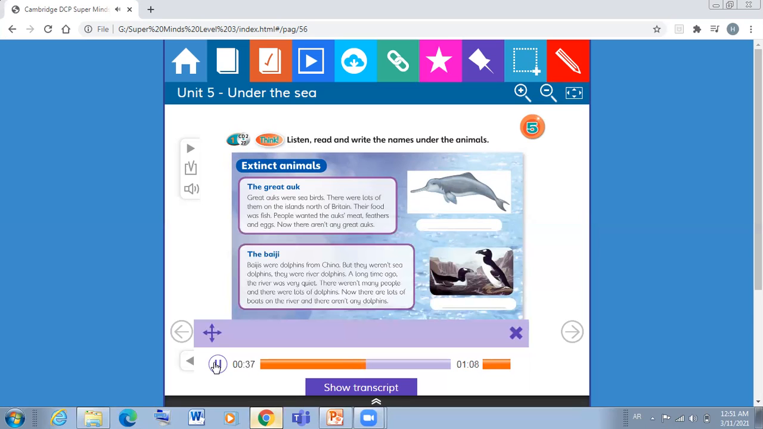The Baiji. Baijis were dolphins from China, but they weren't sea dolphins. They were river dolphins. A long time ago, the river was very quiet. There weren't many people, and there were lots of dolphins. Now there are lots of boats on the river, and there aren't any dolphins.